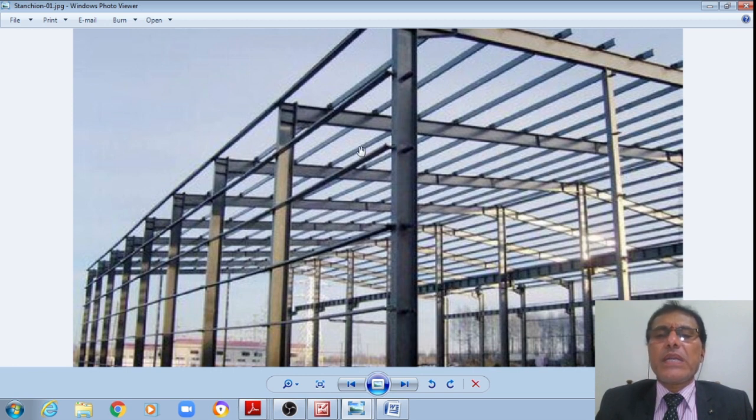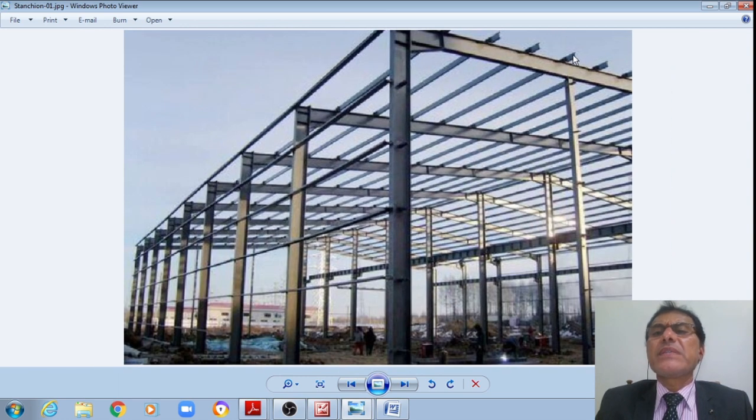Actually, there is no truss. The truss itself is directly consisting of a beam section. That beam section is having a slope, a nominal slope, over which we can see that.